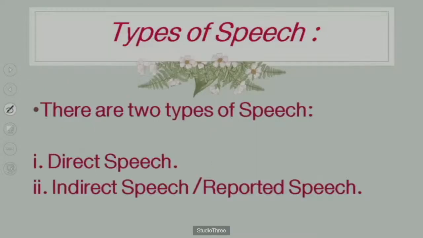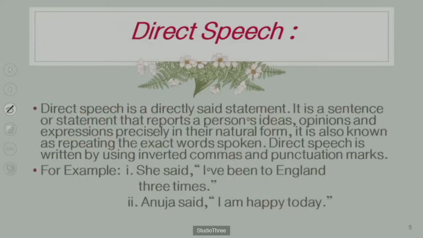Yesterday we have seen that there are two types of speech, that is direct speech and indirect speech, which are also called reported speech. What is meant by direct speech? It's a directly said statement. It is a sentence that reports a person's ideas, opinions and expressions precisely in their natural form.